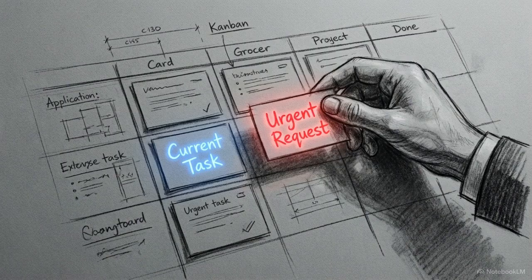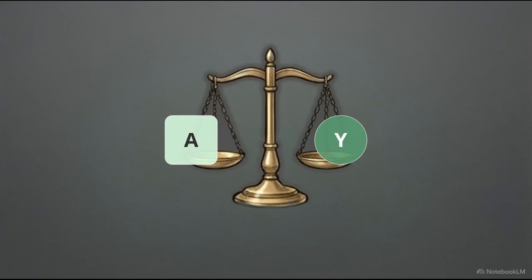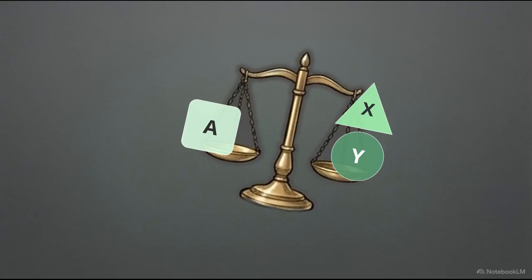Step 3. Mastering the trade-off. You must treat every request as an objective, strategic decision about resource allocation. This illustrates the priority pivot. A new, unexpected request tips the scale. To restore balance, force a trade-off immediately.